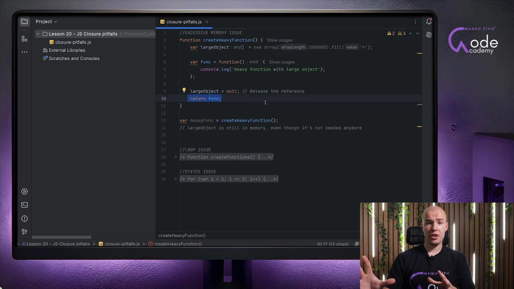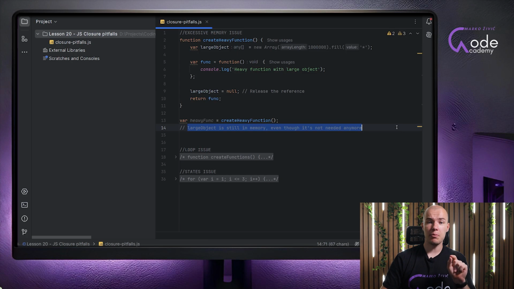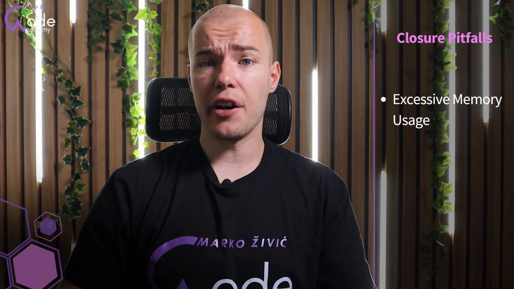Basically, what we are doing here is keeping exactly the same behavior with a small difference: memory is not going to be utilized improperly, but it is going to be freed up when we do not need it. Because in the previous scenario, the large object would be in memory even though the function has stopped executing. That is no longer the case, so we can press the delete key and remove this as irrelevant. Now, I think it is a great moment to start discussing our second pitfall when it comes to using closures.